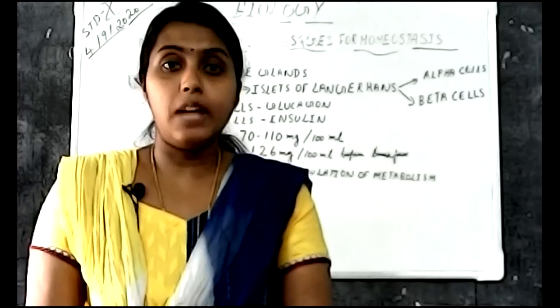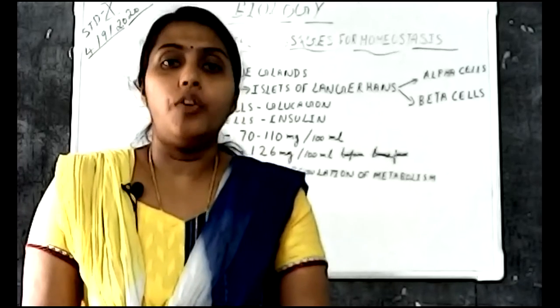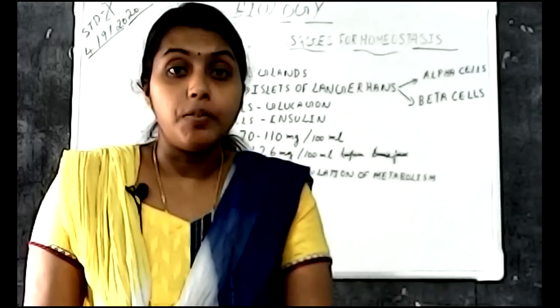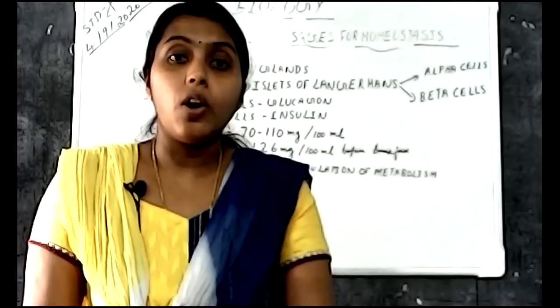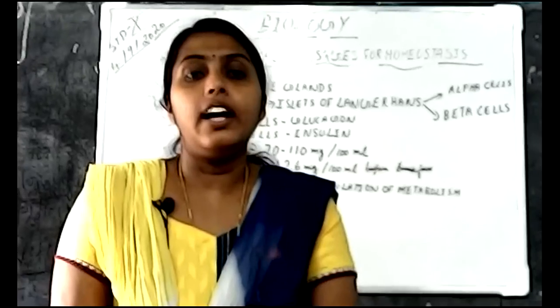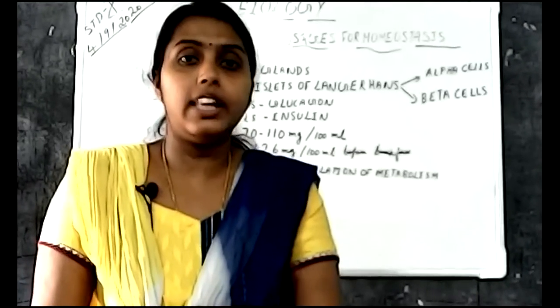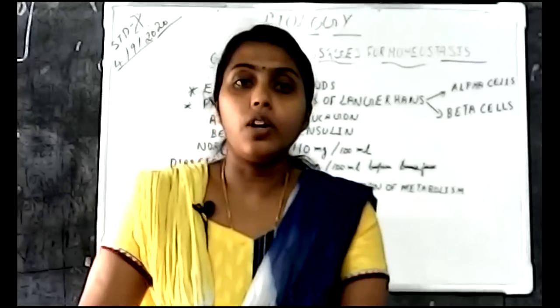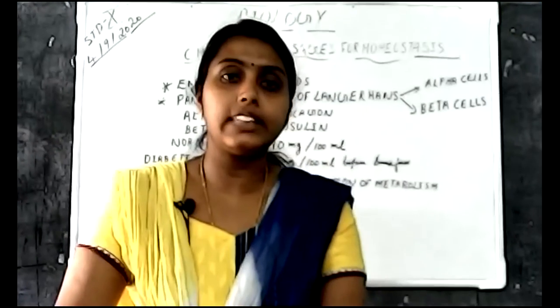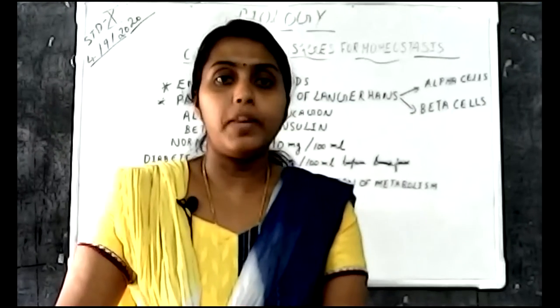Understood? So insulin helps in the cellular uptake of glucose and converts glucose into glycogen, and the hormone glucagon helps in converting glycogen to glucose, and also glucagon synthesizes glucose from amino acids.